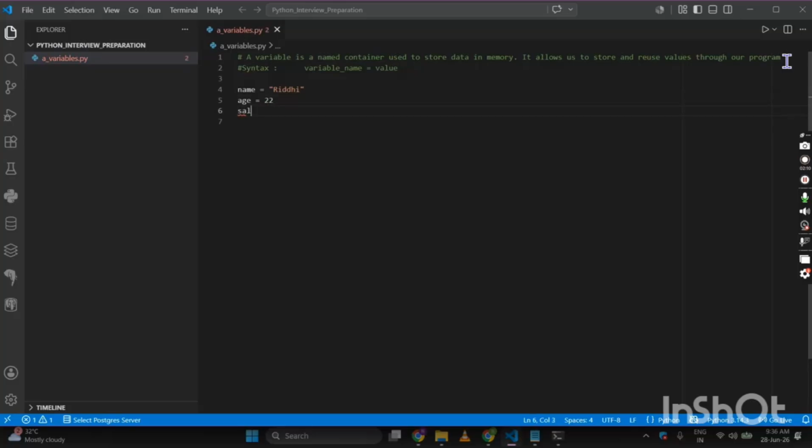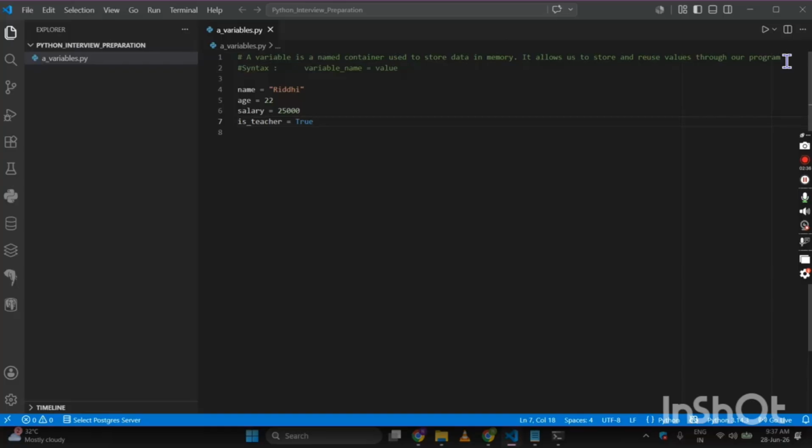Then let us get on to the salary, say the salary was this. Then suppose I am starting with teacher, this is a boolean value again. What is boolean and everything, I'll be telling you that, so not to worry about that.